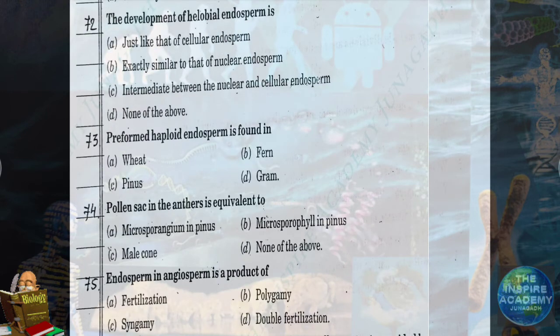Question number 72. The development of helobial endosperm. It is the endosperm in which first nuclear endosperm is formed and then cellular endosperm is formed. So it is intermediate between nuclear and cellular endosperm. So here the answer will be option number C. Intermediate between the nuclear and cellular endosperm is called helobial endosperm.